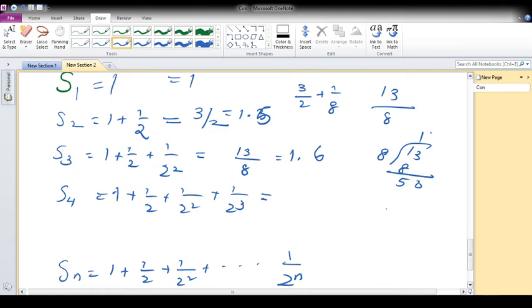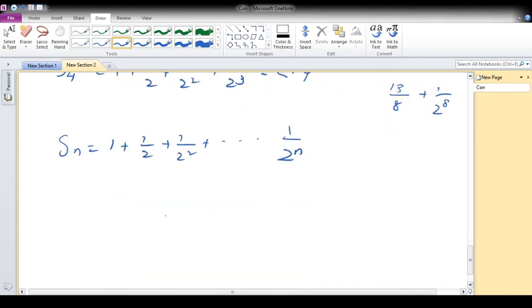13 by 8 plus 1 by 8 is 14 by 8, so more than 1.6. Similarly continuing, we get 1, 1.5, 1.6, 1.666, then 1.7. Similarly proceeding, we get this Sn.